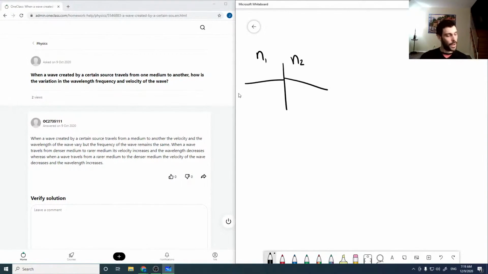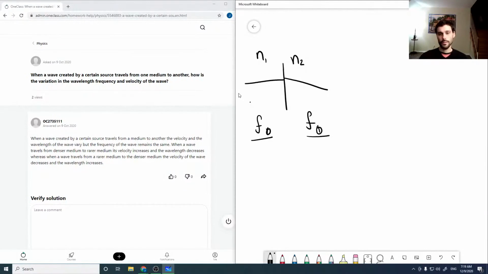But if we consider light traveling from one medium into another, then the speed, well, the biggest takeaway here is that our frequencies will always be the same. So I'm just going to put f naught actually. So the frequency doesn't change, and so that basically answers the entire question, because our frequencies are always held fixed.